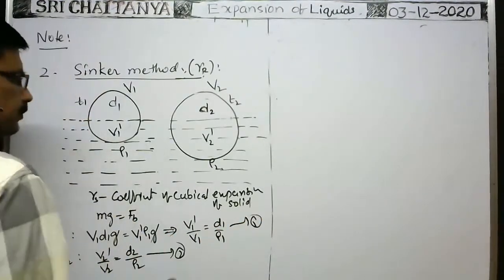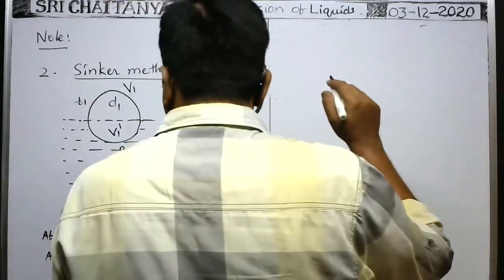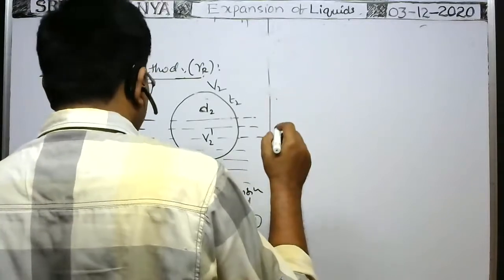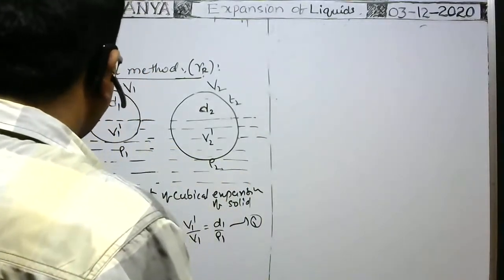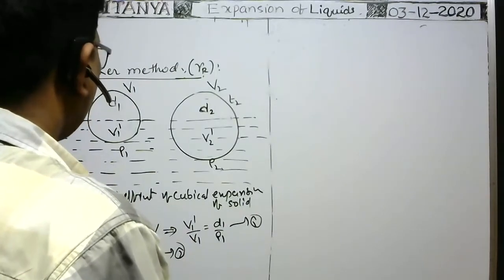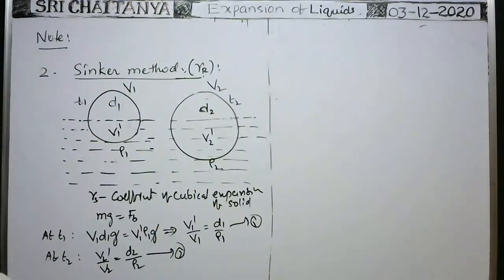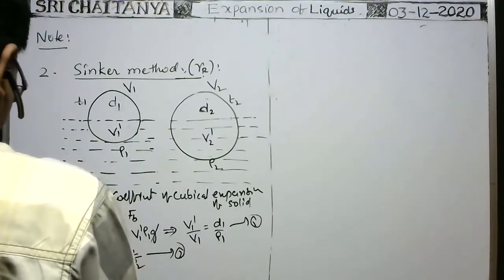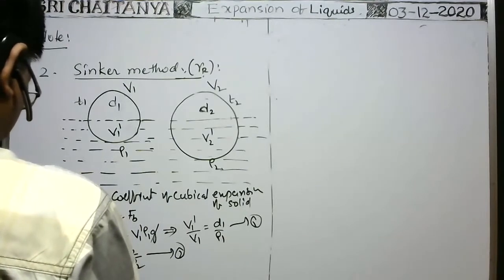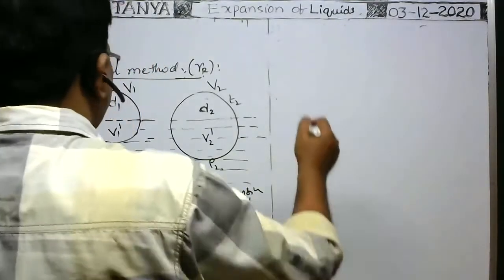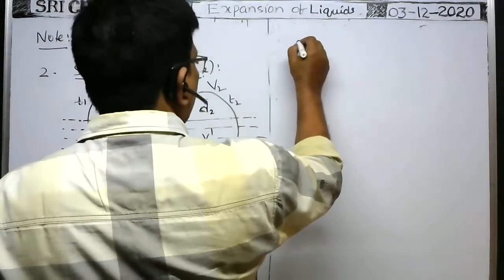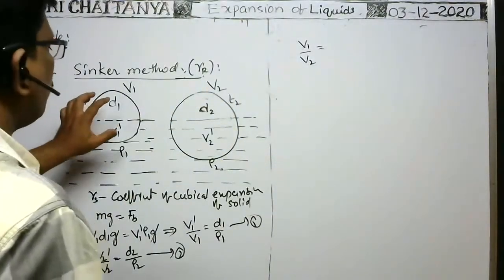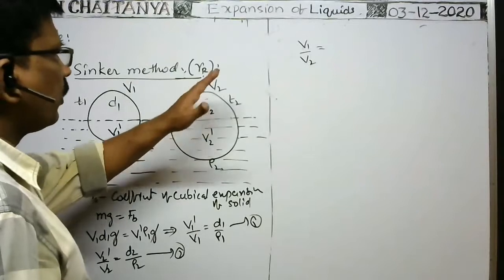Now, you multiply or divide these two, then we have to obtain the relation among them. So here you see, V1 by V2 means initial volume of the body at temperature T1, final volume of the body at temperature T2.